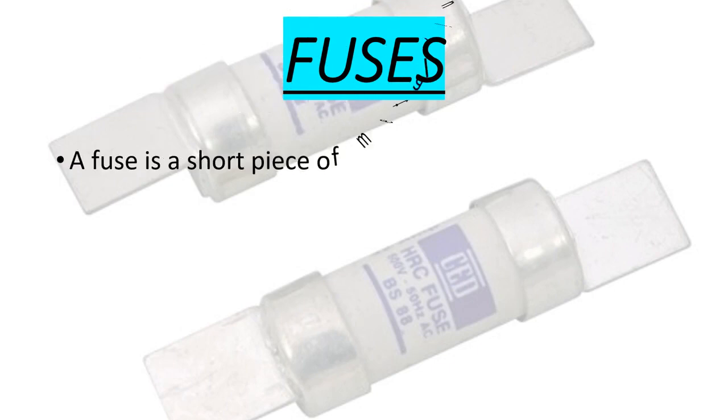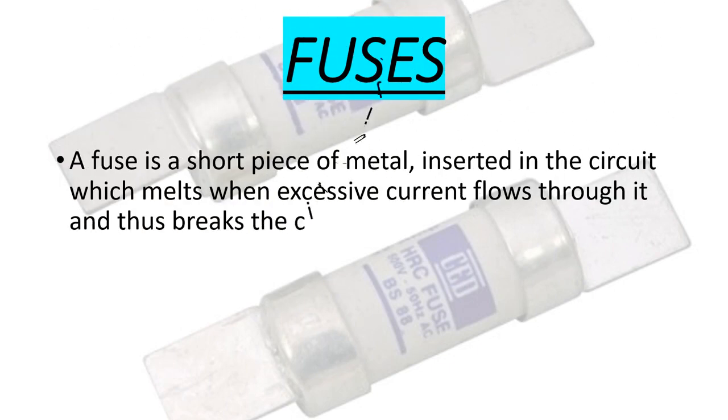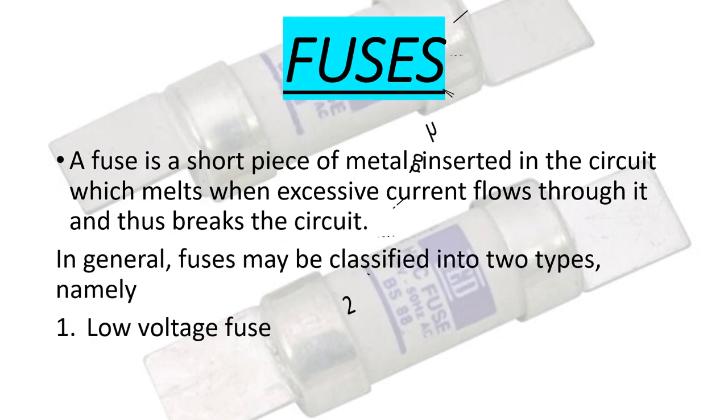Fuses. A fuse is a short piece of metal inserted in the circuit which melts when excessive current flows through it and thus breaks the circuit. In general, fuses may be classified into two types, namely low voltage fuse and high voltage fuse.